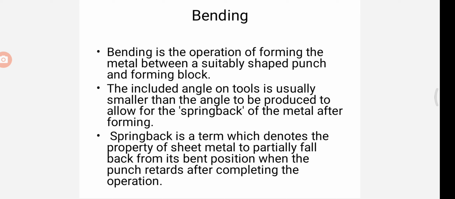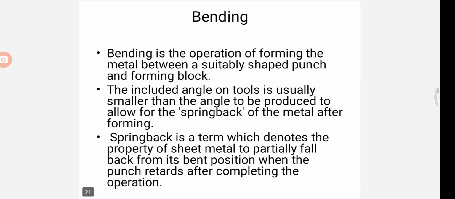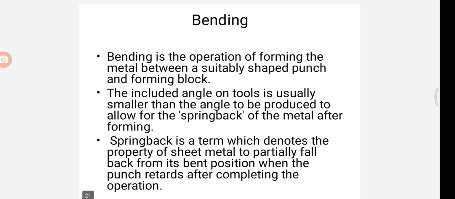Some of the following points are to be considered during bending. Materials to be bent should be ductile and strong, and should not be hard. Bending is very smooth if the axis of the bend is perpendicular to the direction of the grains. Springback phenomenon should be taken care of. Springback is a term which denotes the property of the sheet metal to partially fall back from its bend position when the punch retracts after completing the operation.